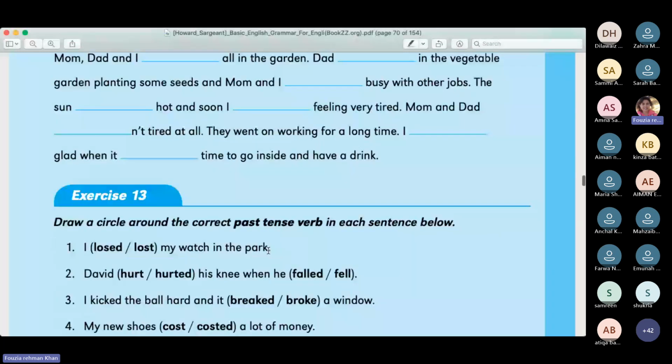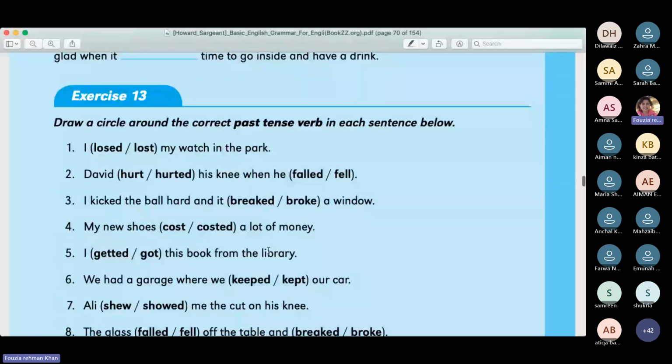And 13 is very, very easy. You have to mark the correct spelling of the verbs that I use here. For instance, if I do the first one for you, I lost my watch in the park, not loosed, right? This is an irregular verb, lost. David hurt. An irregular verb doesn't change with ed. Okay. And here fell, here broke, all of that.